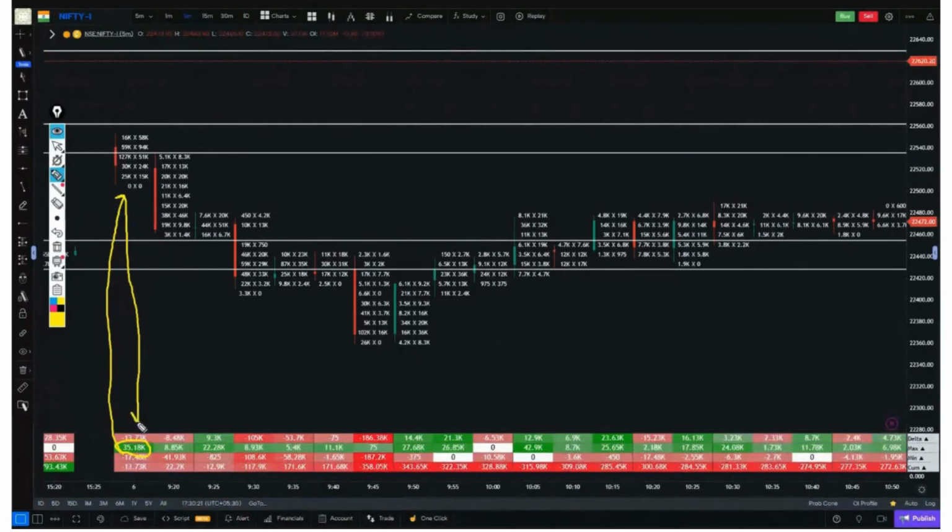But by the time the candle closed, it closed at minus 13,000. So that means at one point there was a positive delta of 35,000, but by the time it closed, it was at minus 13,000. So that means 35,000 and 13,000. How much is that? A selling of 48,000 occurred when the delta was 35,000, and by the time the candle closed, this data showed that there was a decent amount of selling, and Nifty faced resistance.